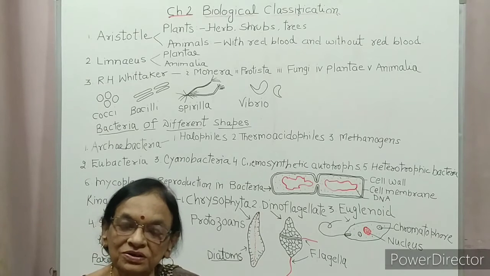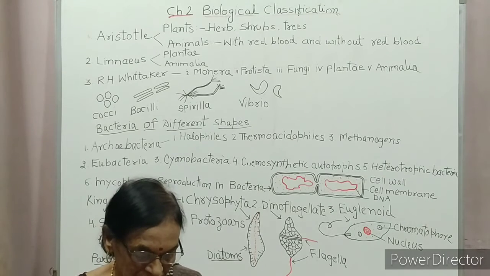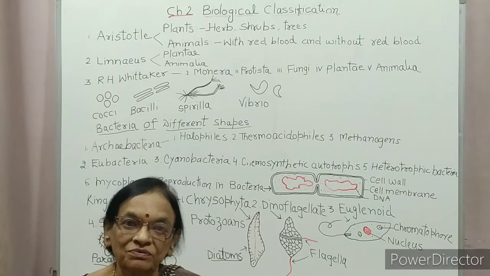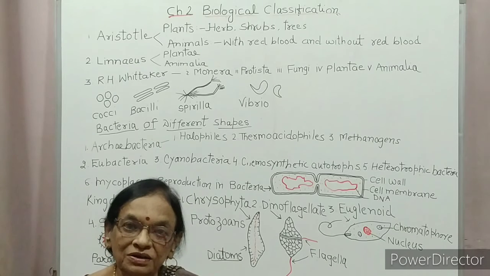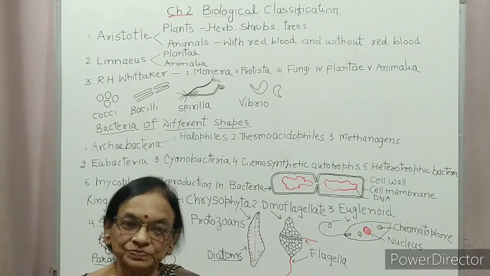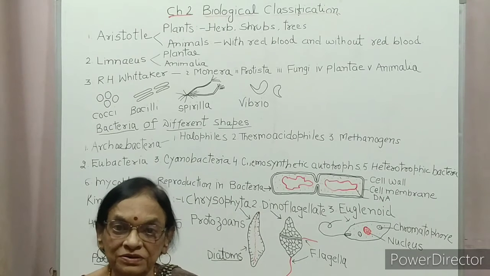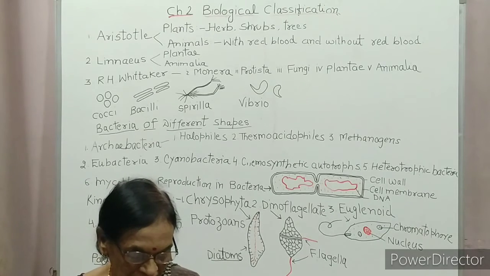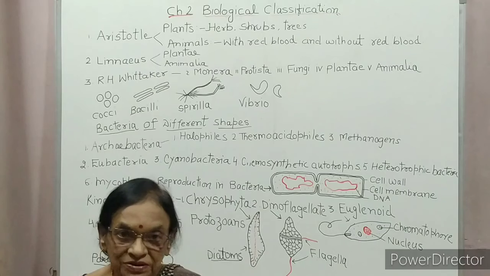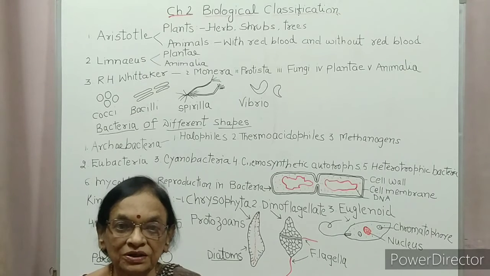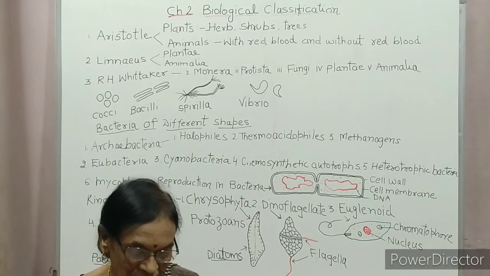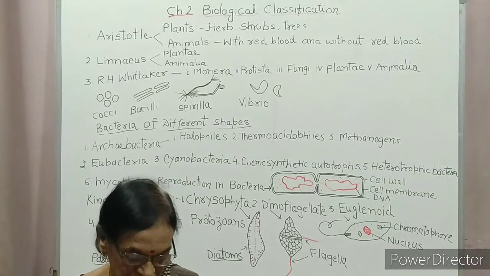Archaebacteria. What is archaebacteria? They are a special type of bacteria which can live in harsh environmental conditions. They are classified into three types. Halophiles, which live in salty areas, which live in seawater, that is called halophiles.